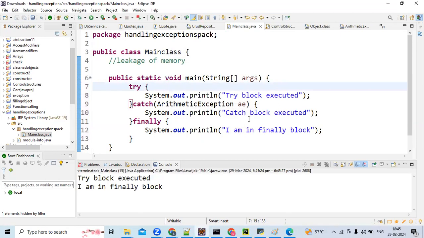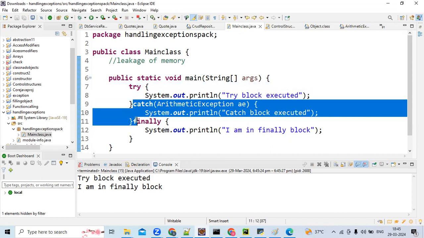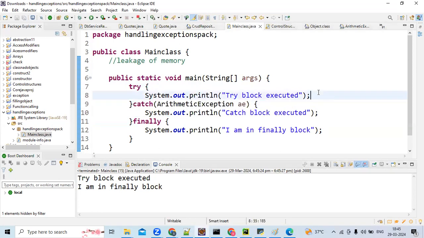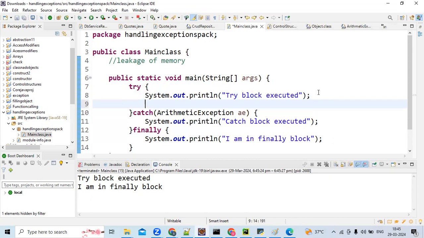See, the try block executed, and finally. Sumant, do you understand? If the exception is not raised here, the catch definitely won't execute. Am I correct, Sumant? So the try block executed, and the finally block is executed. Now we'll raise an exception. What will happen? Now Sumant, can you please tell me what the output is now?